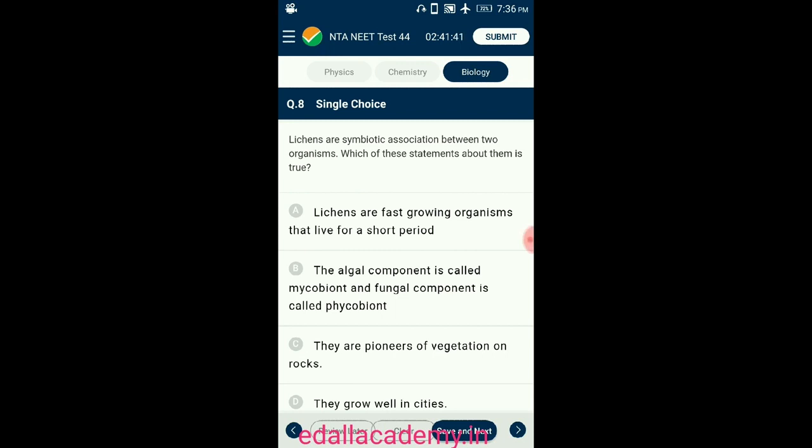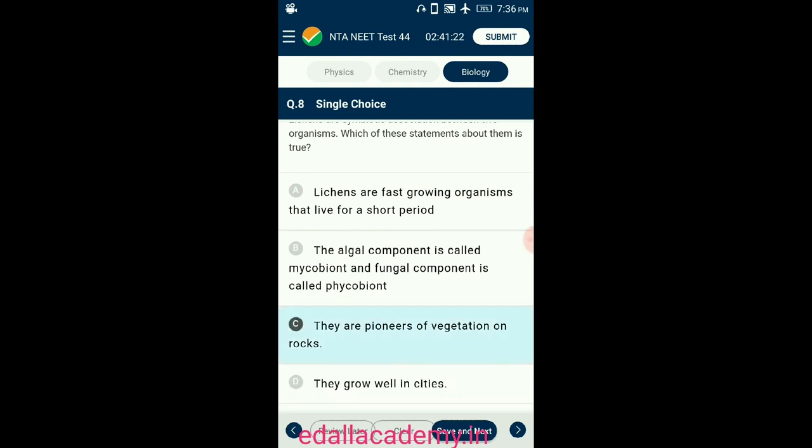Lichens are very good pollutant indicators. They do not grow in polluted areas and in cities. Lichens are pioneers in xerosere type of ecological successions on barren rocks. So the answer for this question is option C. They are pioneers of vegetation on rocks.